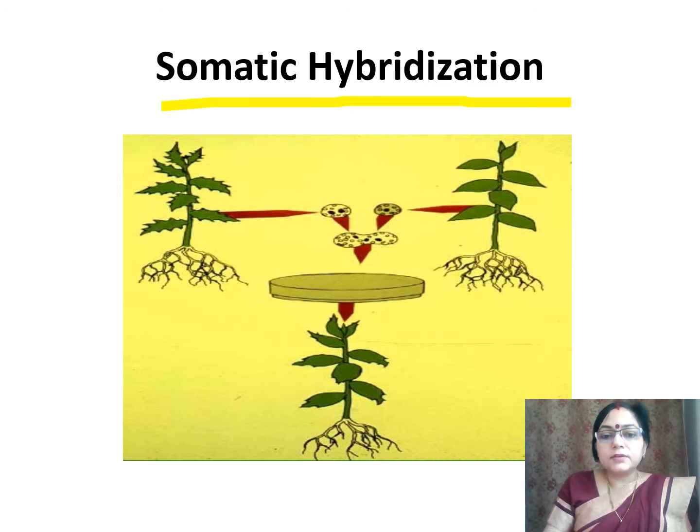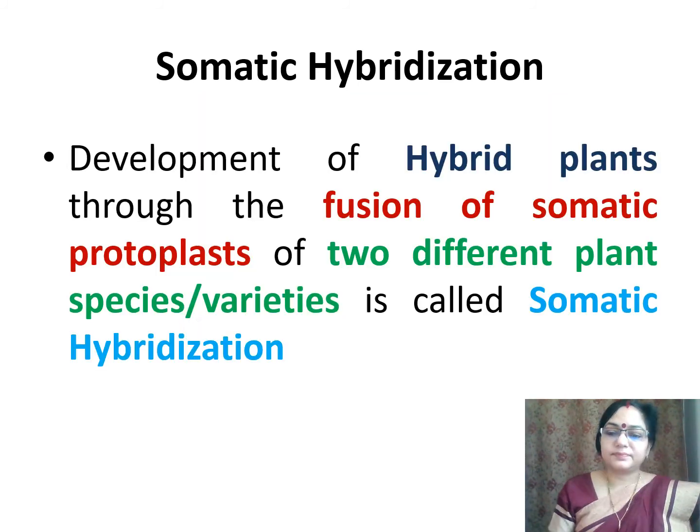When the somatic cells of two different species or varieties are mixed in their protoplasm and then a new variety is created, it is called somatic hybridization. Somatic hybridization can be defined as development of hybrid plants through the fusion of somatic protoplasts of two different plant species or varieties.